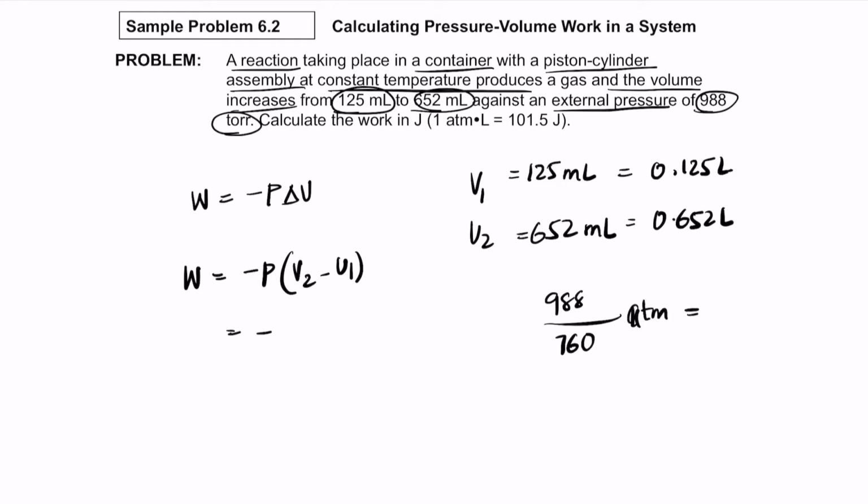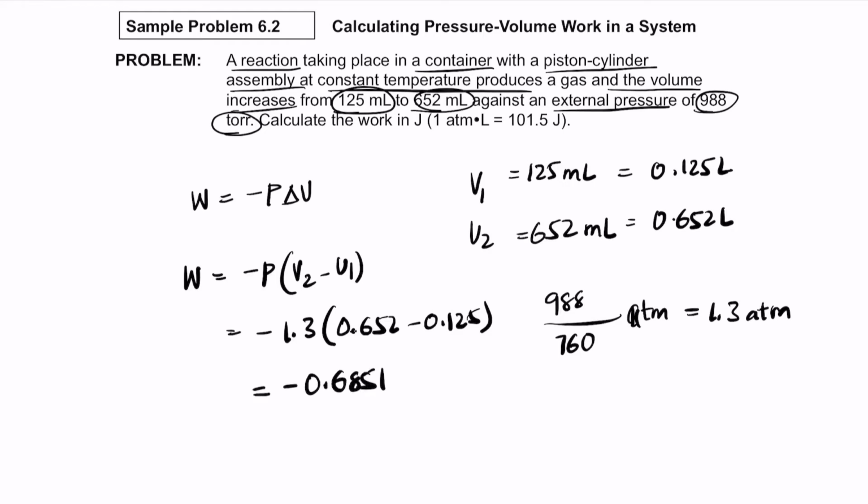When you calculate 988 divided by 760, that gives you 1.3 atmospheres. So 1.3 times V2 minus V1, which is 0.652 minus 0.125. So 0.652 minus 0.125 times 1.3 gives you a value of minus 0.6851.